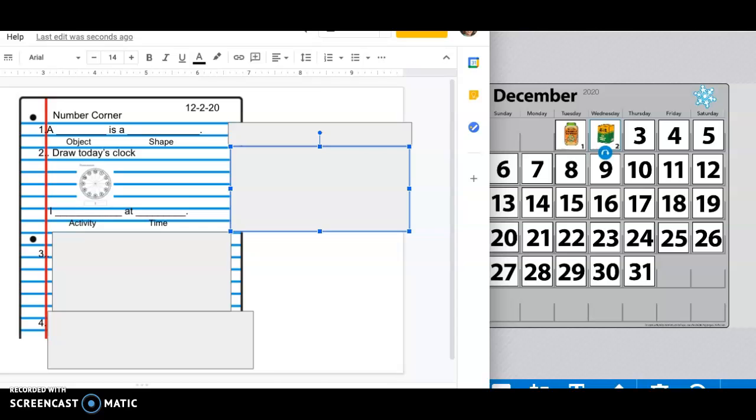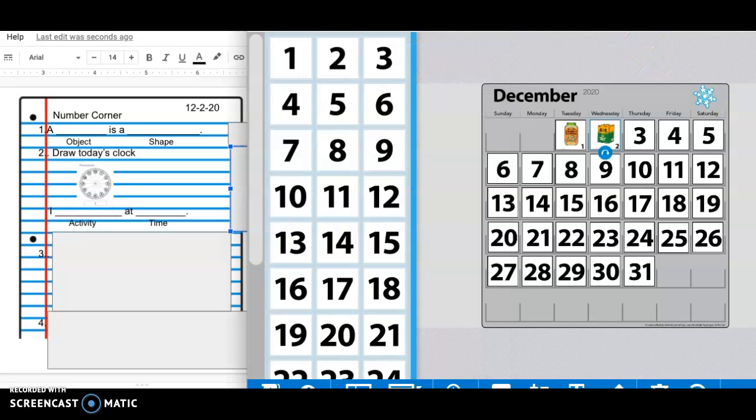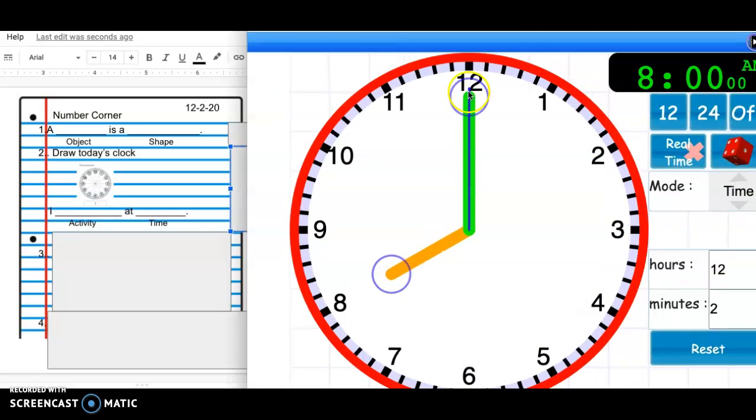Our second job today is looking at the clock. So today we are looking at the time 8 o'clock a.m. So friends, we are going to think about what we usually do around 8 o'clock.